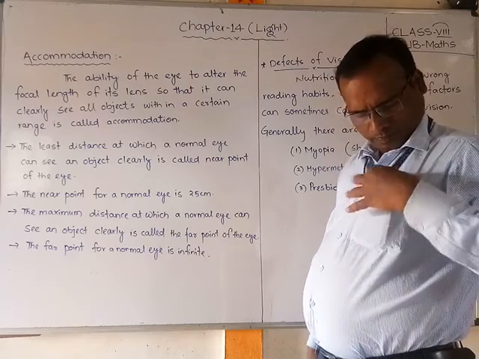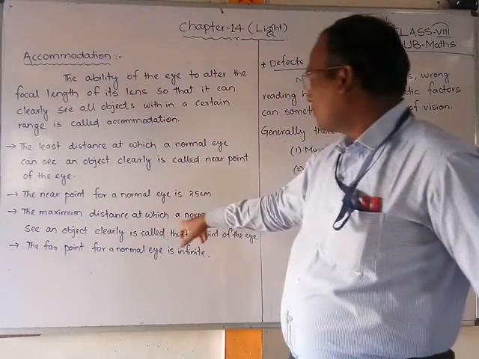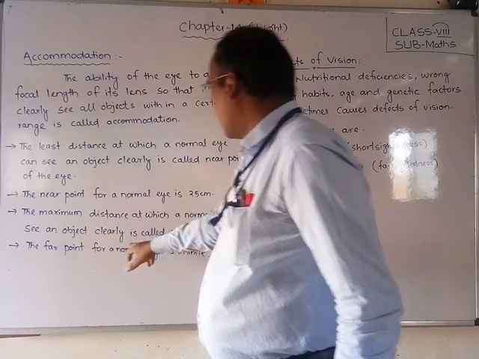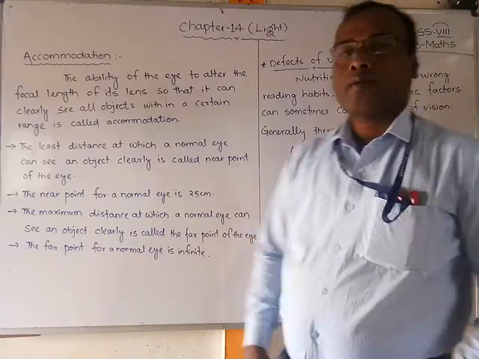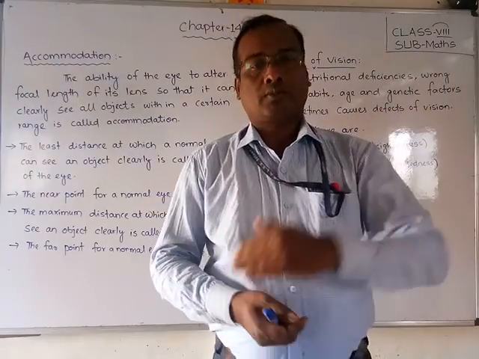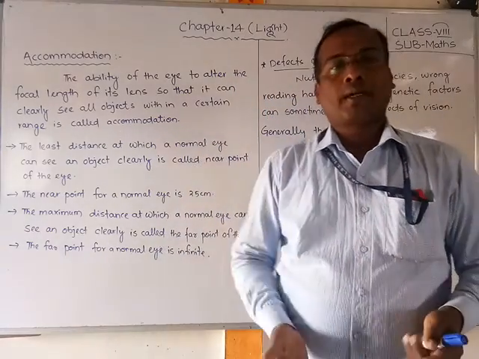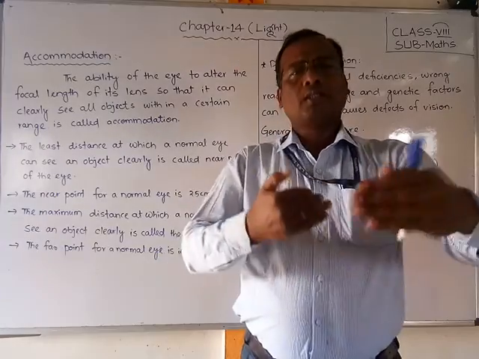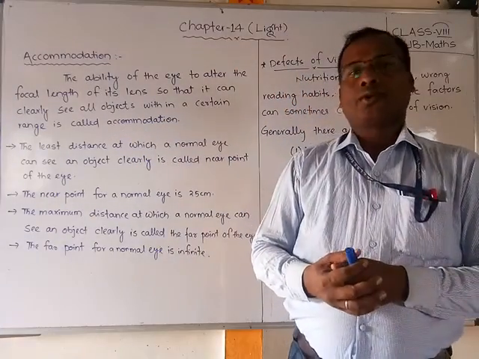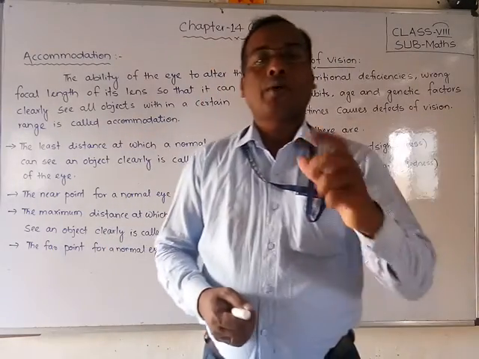Now see, the maximum distance at which a normal eye can see an object clearly is called the far point of the eye. Far point, what is that? How much distance can we see, maximum? Infinite distance. Maybe 5 kilometers, maybe 2 kilometers or 1 kilometer. What is the maximum distance? That is infinite. We cannot find out that particular distance, we don't know it. So that is called the far point, and near point means 25 centimeters.